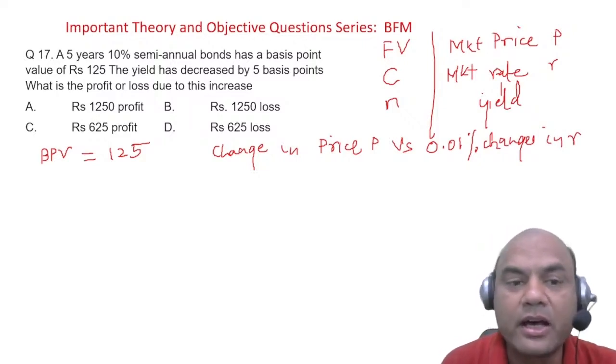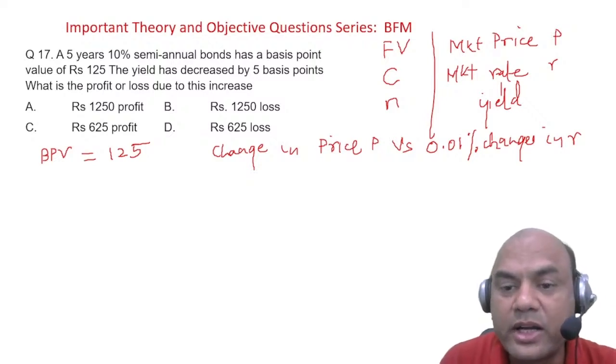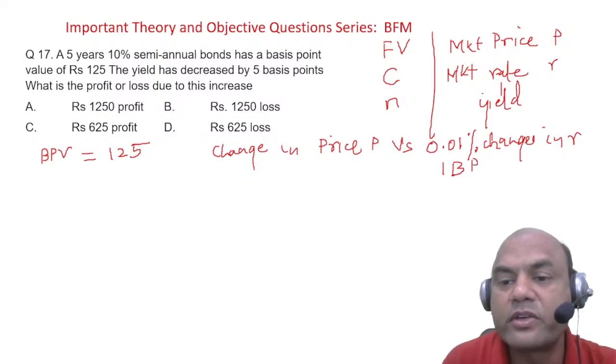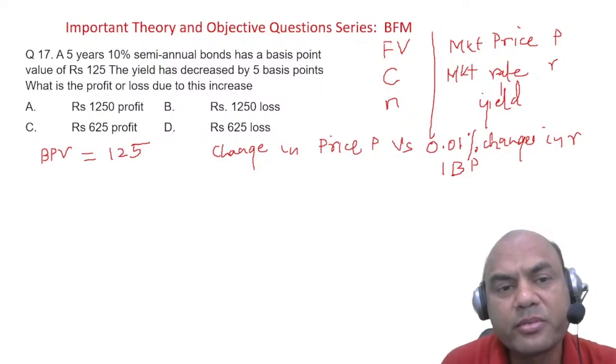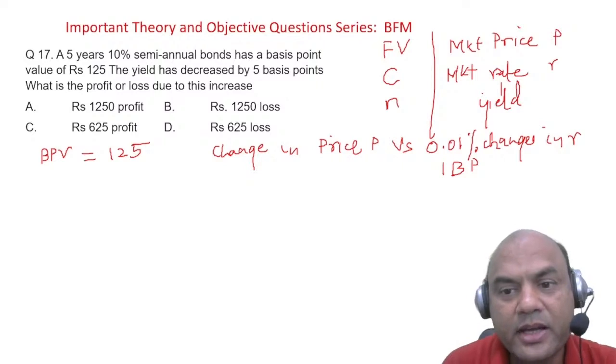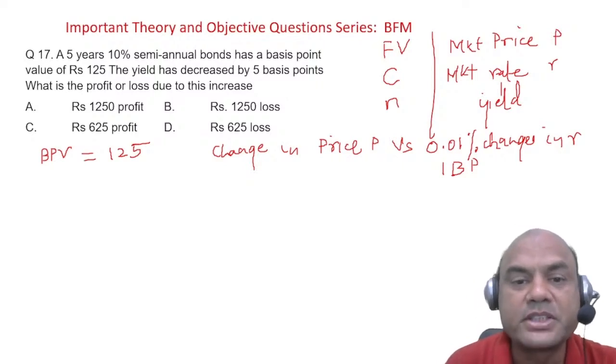So now what is given? Whenever there is a 0.01% change, you can also write it as 1 BPV, 1 basis point. 0.01 means 1 basis point. What is 0.01%? Here, 1% means 100. Divide this into 100 parts and then divide it by 100. So that is 1 basis point.